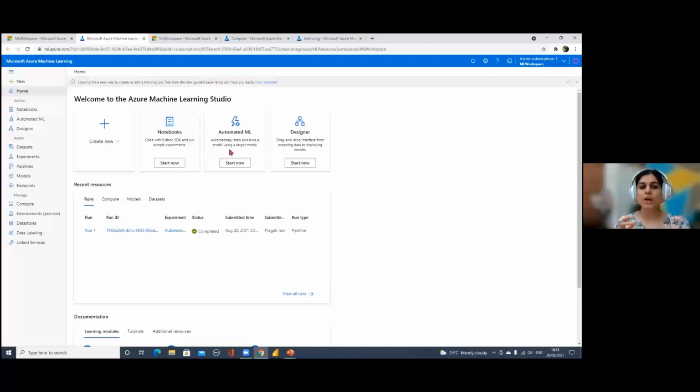Then the second way here is automated ML. Automated ML is more around Azure using its best judgment. What it does is run multiple different predictive algorithms on your data, and in the end tells you the best model that worked well on your data. The third one is designer, which is what we'll be looking at in today's session. Designer is, I would say, the easiest way a beginner can start creating a predictive algorithm in this environment. It is drag and drop, and we'll be using the designer way to do that.